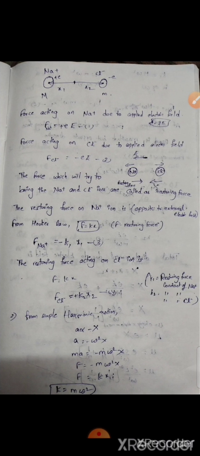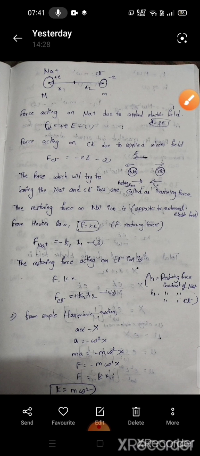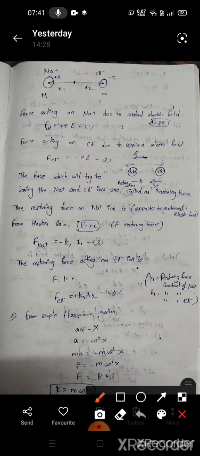The electric field direction is in this way. So the force acting on Na plus is FNa equal to plus eE, as it is a positive charge, and we already know that the Lorentz formula is F equal to QE. The force acting on Cl minus is FCl equal to minus eE.